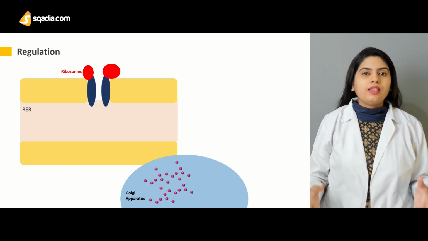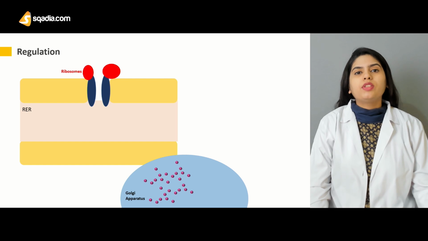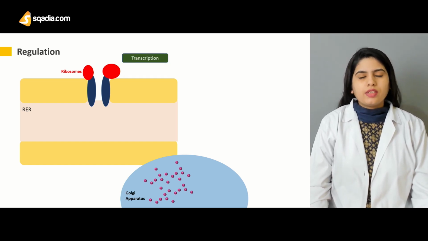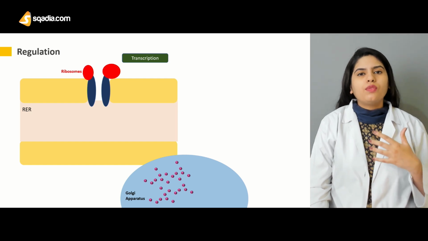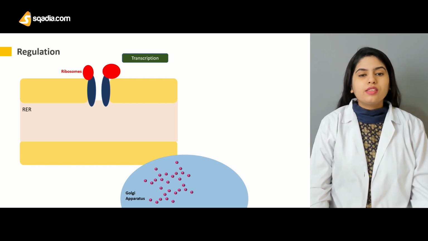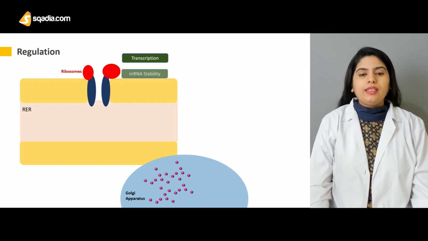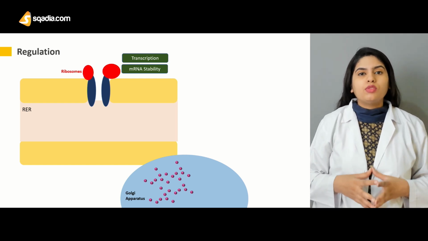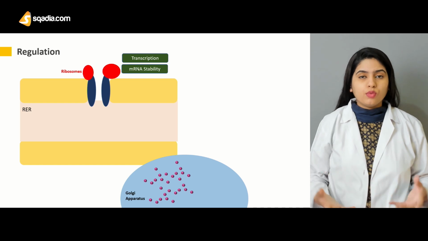So we can say that the factors that are responsible for the regulation of insulin are the transcription. Transcription is basically the copying of the DNA to form the messenger RNA. So messenger RNA is produced in the transcription, and then messenger RNA stability also determines the amount of insulin that is being produced.